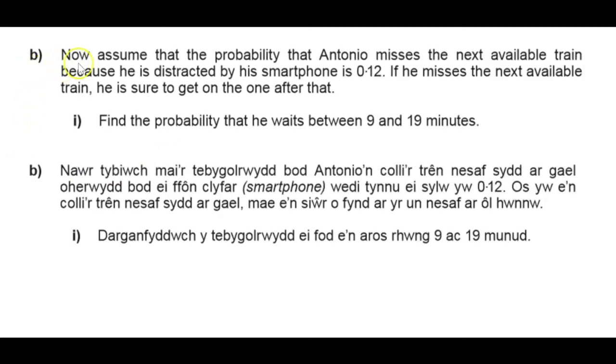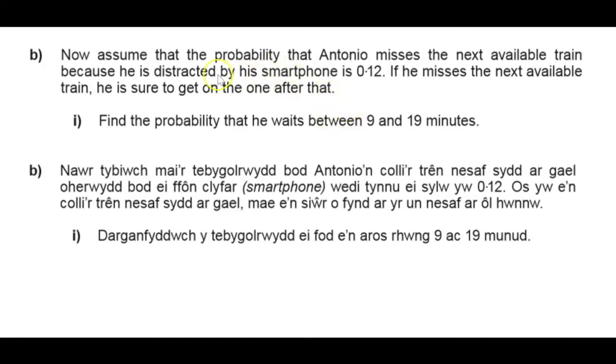Part B. Now assume that the probability that Antonio misses the next available train because he is distracted by his smartphone is 0.12. If he misses the next available train, he is sure to get on the one after that. Find the probability that he waits between 9 and 19 minutes. So we've got to think about this very carefully because it's fairly complex.